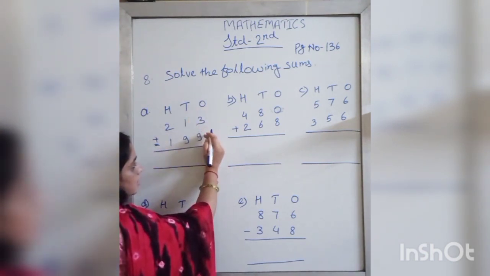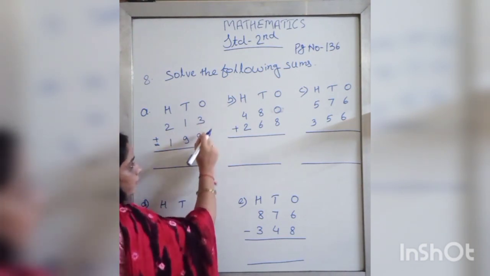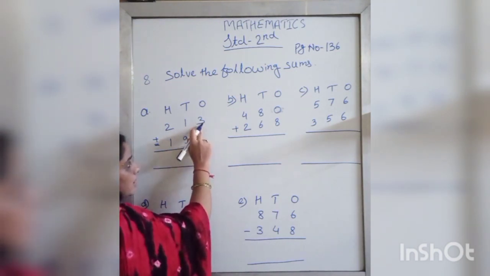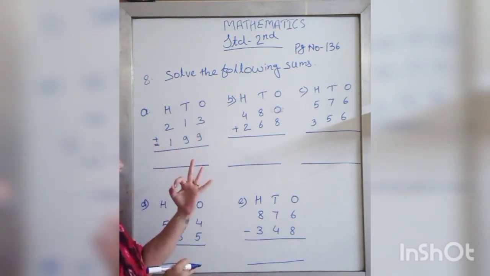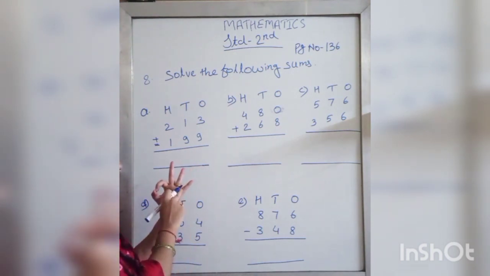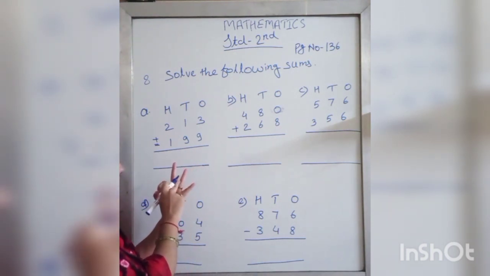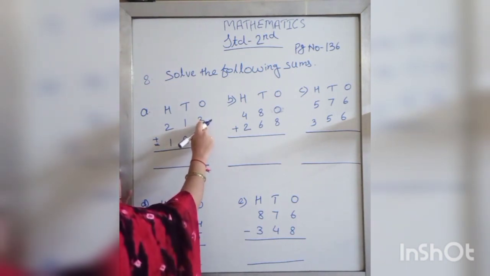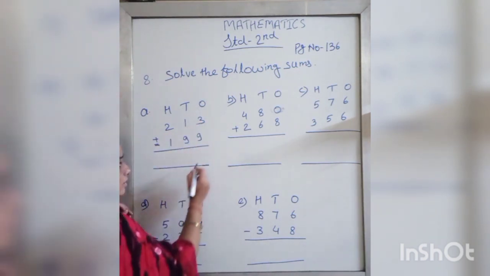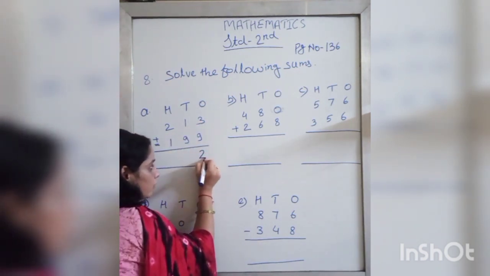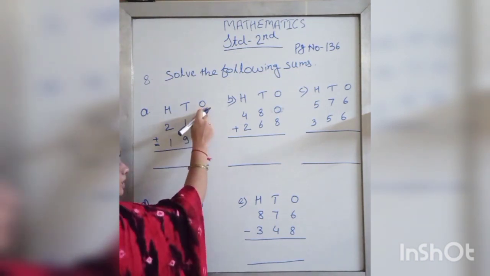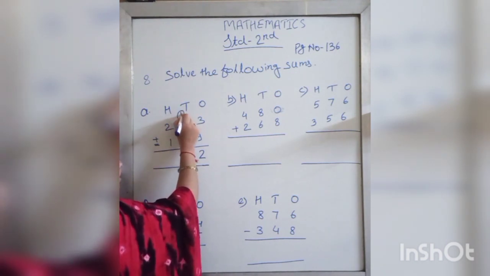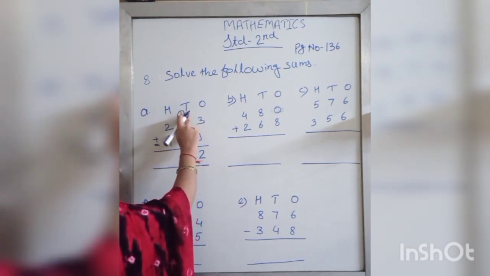What are the numbers here? 9 and 3. Which is the big number? 9. Keep it in mind. Which is the next number? 3. Take 3 on fingers. Count after 9: 10, 11, 12. So 9 plus 3 is equal to 12. How will you write 12? 2 is at the ones place, so we will write 2 on the ones place, and the 1 which is on the tens place will carry over to the tens place.